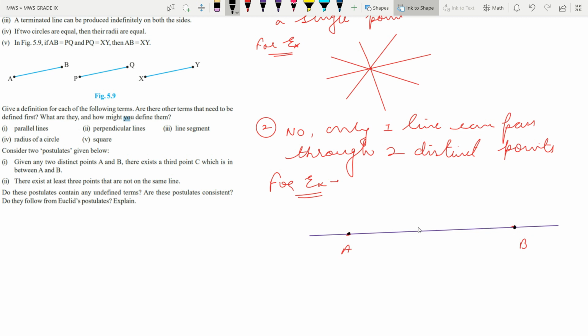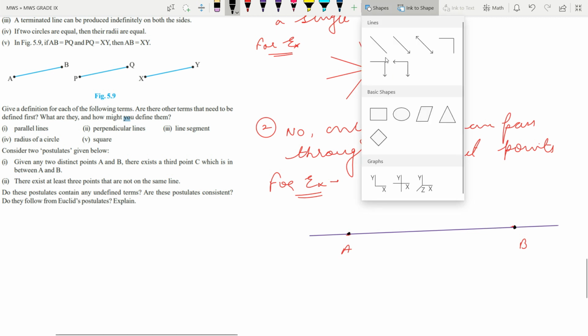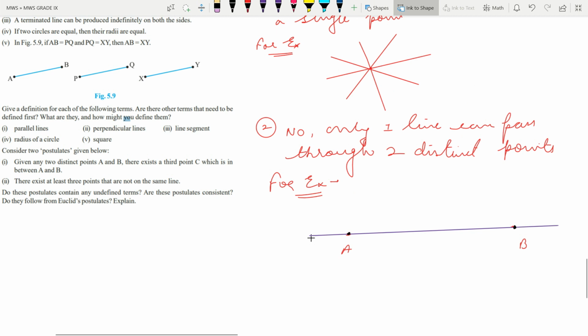See, if you want to draw one more line which should touch these 2 points, then it is only possible if you make the other line lie on this line. For example, see here, this line is not passing through these 2 points because it is not lying on that line. Let us drag the line over this line.